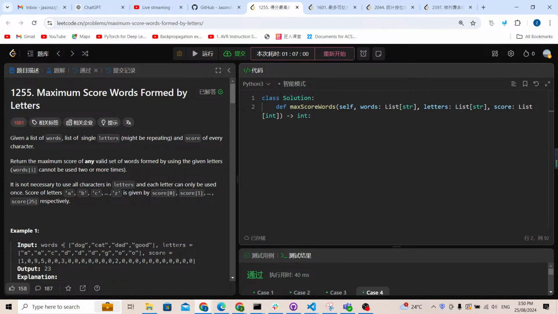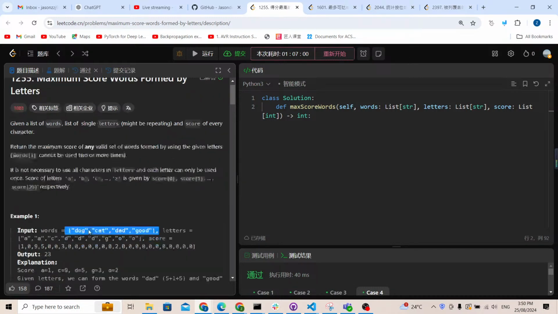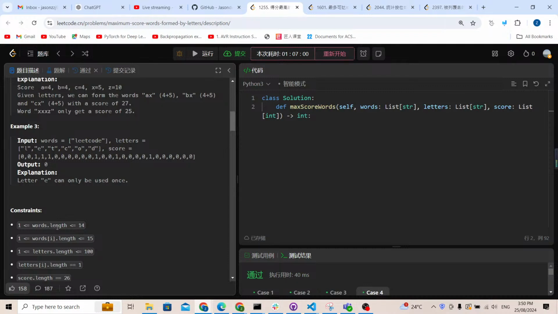So we are given a list of words. We are not sure if the words can be unique or not, but we are just given a list of words. The words array's length is only 14, and for each of the words, the length is only 15. Maybe we can solve it by using brute force because of those kind of constraints.